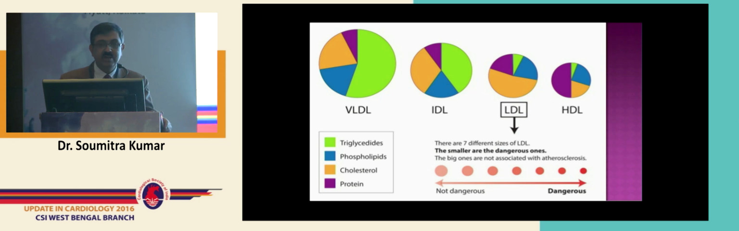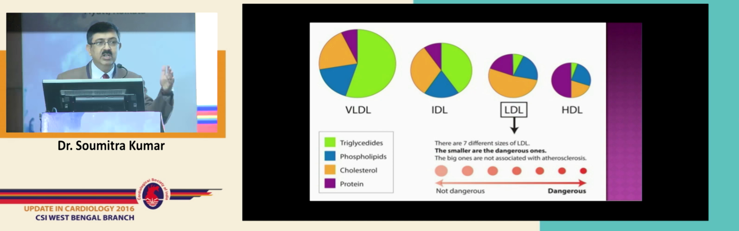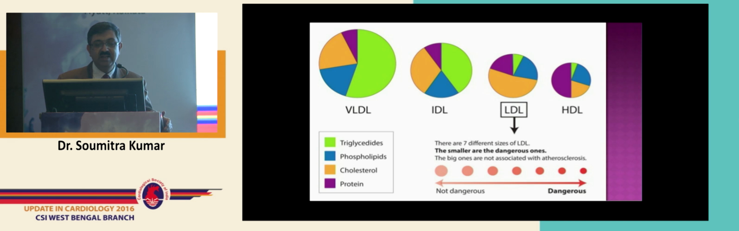This is a very important slide. As I told you, there is a progressive diminution in size from VLDL down to HDL. And you can see here that even in the LDL compartment, there can be 7 different sizes of LDL. But the point here is very important. You can see here that the big ones are not associated with atherosclerosis. That means VLDL is less atherogenic than IDL, and it is less atherogenic than LDL.